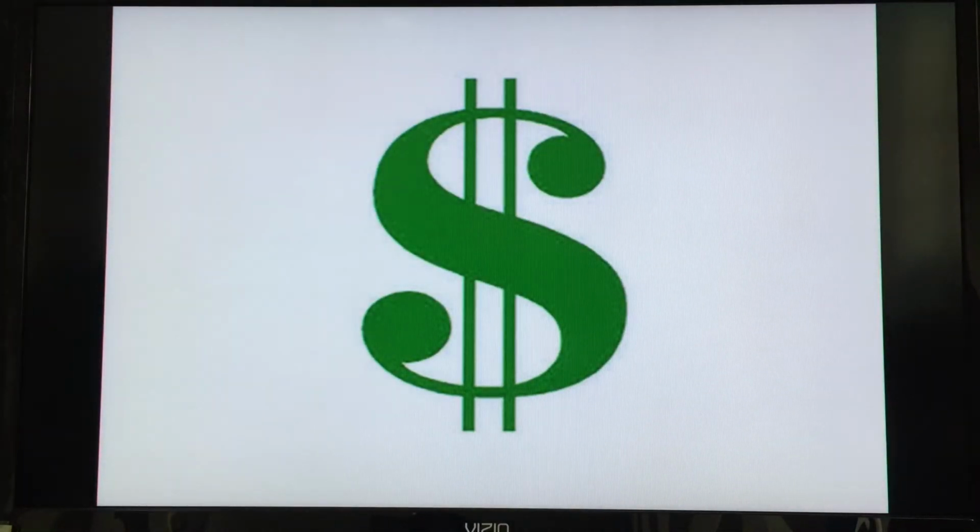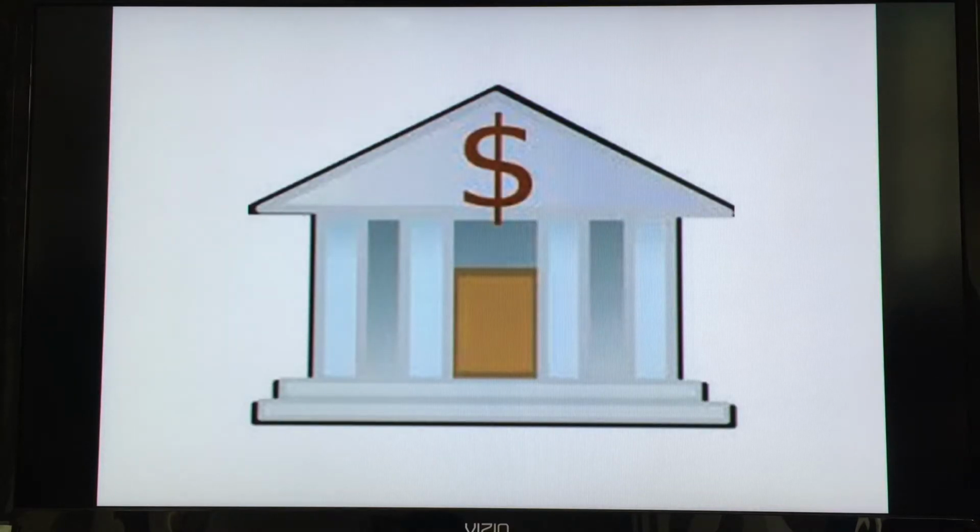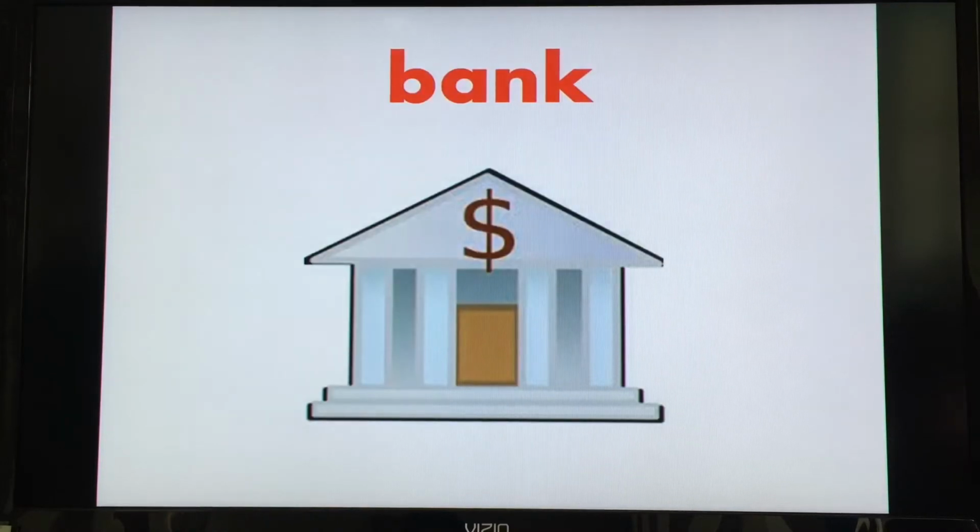To ride the train, we need what? That's right, money. We can't ride the train without money. So, where can we get money? That's right, at the bank. We get money at the bank.